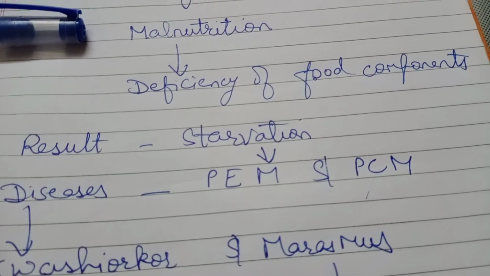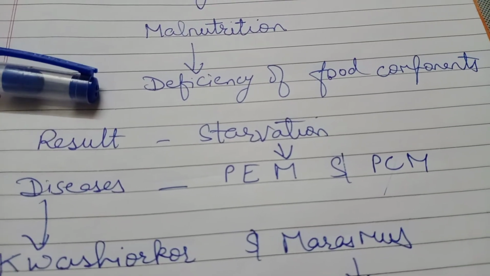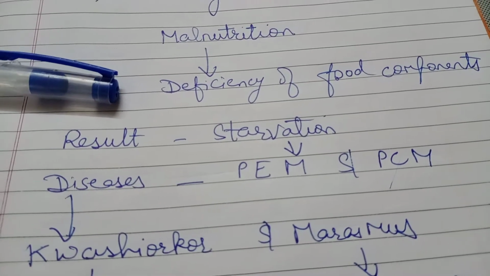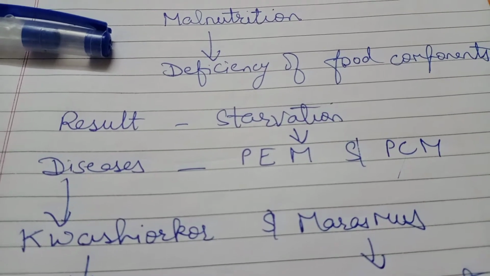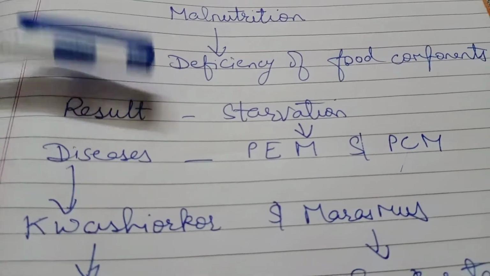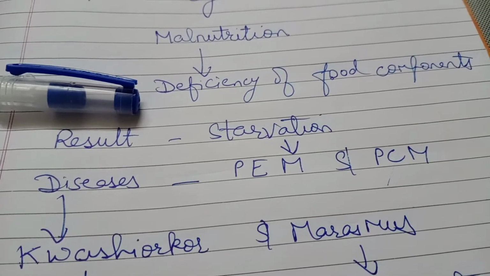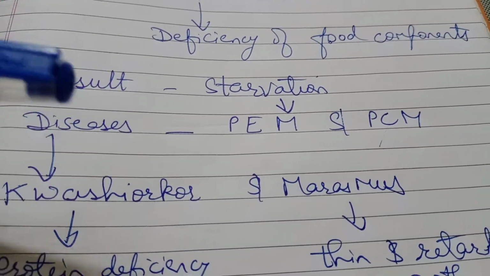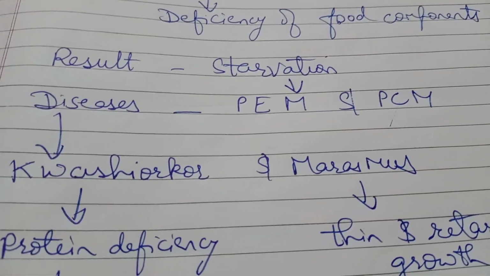Now, what is malnutrition? Nutrition we have discussed before. Malnutrition means deficiency of food components. Among the poor families, children eat a large amount of starchy food without proper amount of proteins in the diet. Sometimes they can't get even one meal. So this results in starvation. Starvation means khana nahi milna. They don't get the food properly to eat and they starve, means bhukhe rehte hain. So that is called starvation, and the deficiency of proteins as well as deficiency of vitamins result in